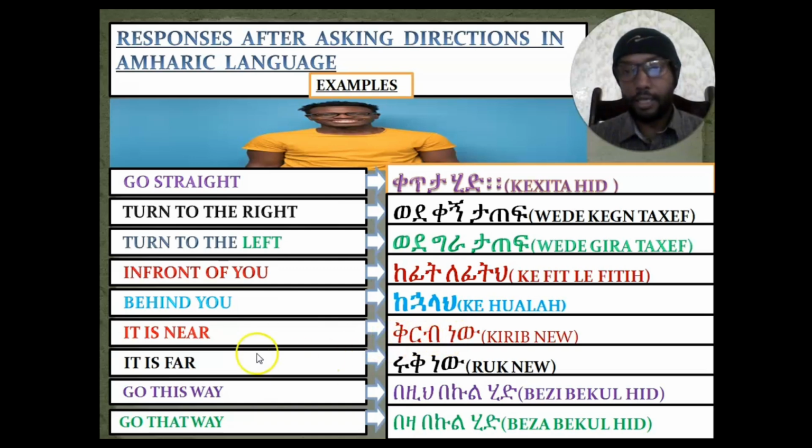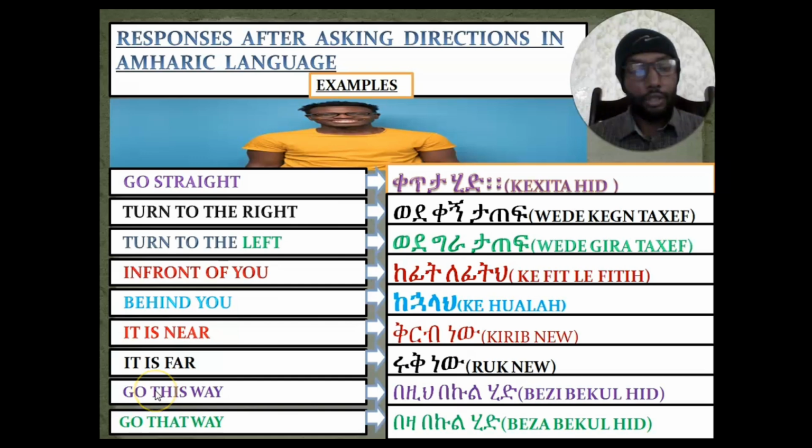How about if the direction the person asked us is far? We'll say it is far. In order to say it is far, we'll say ሩቅ ነው. ሩቅ means far, ነው means it is. So ሩቅ ነው.